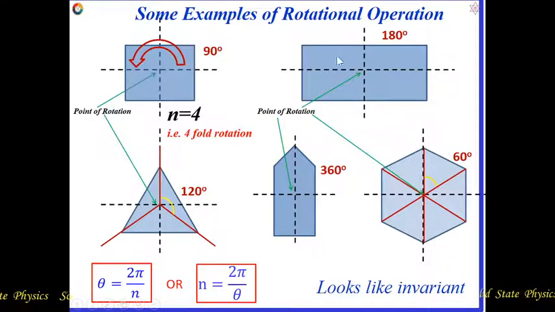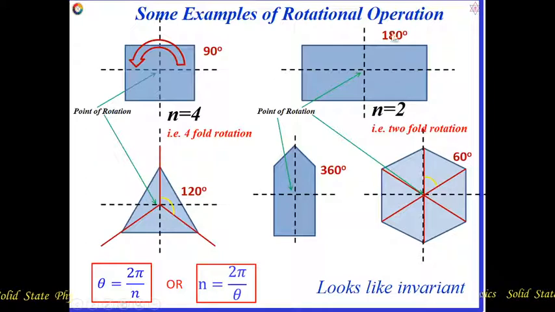Likewise, if we consider a rectangle, we have to rotate 180 degrees to get the symmetrical or initial view. If we rotate 180 degrees, we get the symmetrical or original view, or it looks invariant. So if I divide 2 pi by 180, or 360 by 180, n is equal to 2, or we can say 2-fold rotation.